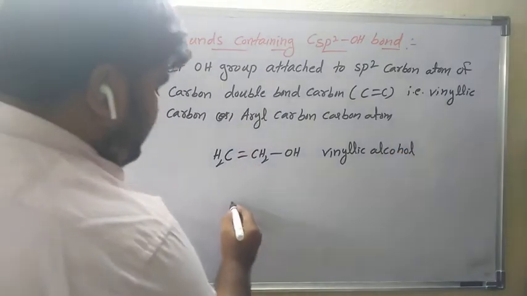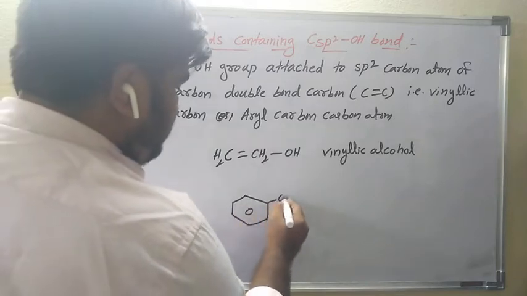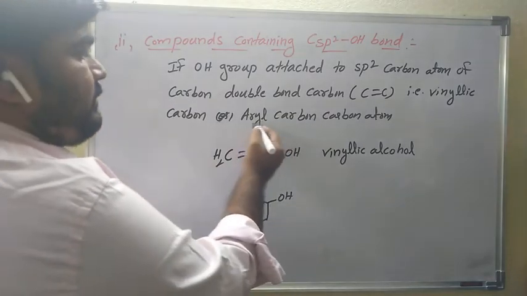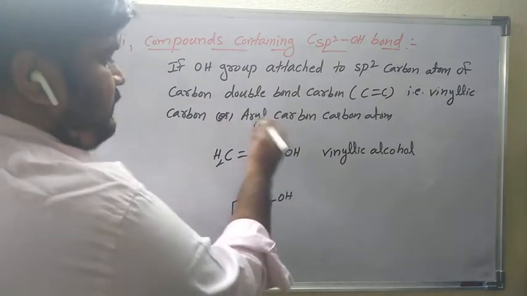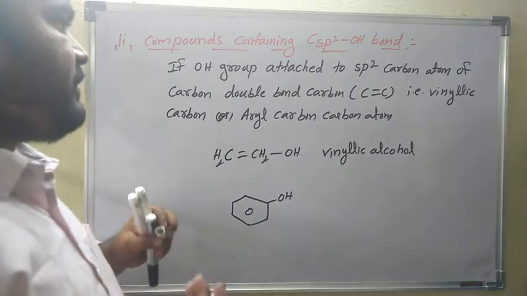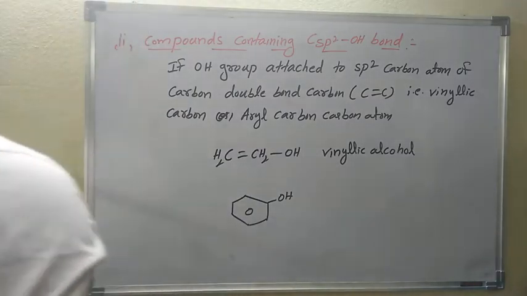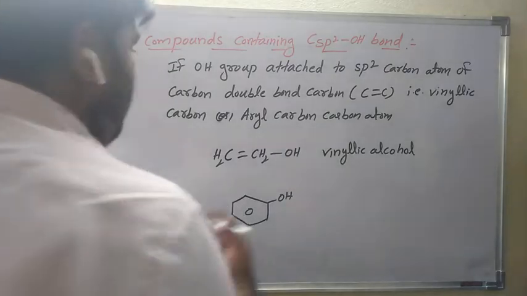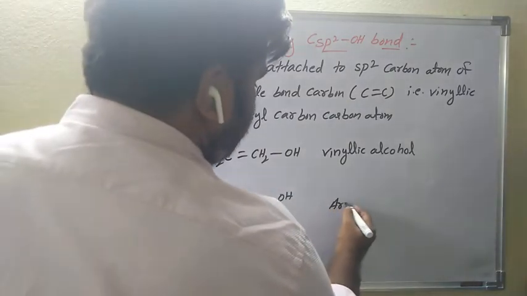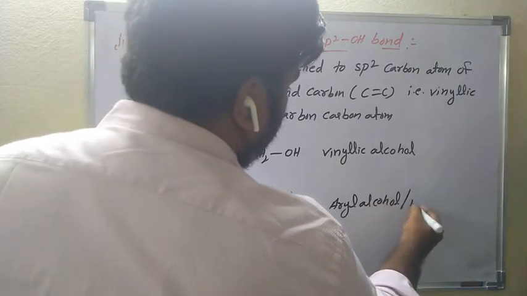And in case the OH group is attached to an aromatic ring, this is also an aryl carbon atom. If the OH group is attached to an sp2 carbon atom of a carbon double bond carbon, that is a vinylic carbon or aryl carbon atom. Aryl alcohol, as you already know, means phenol.